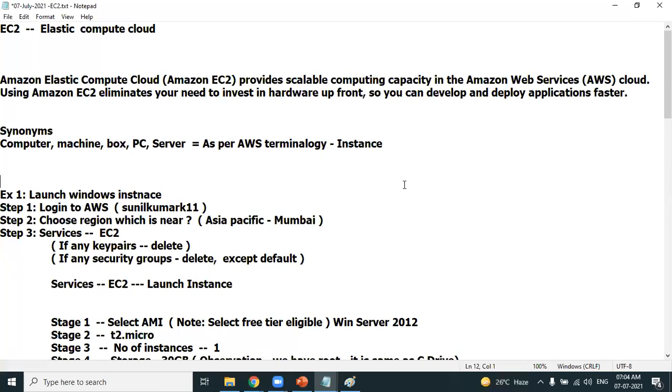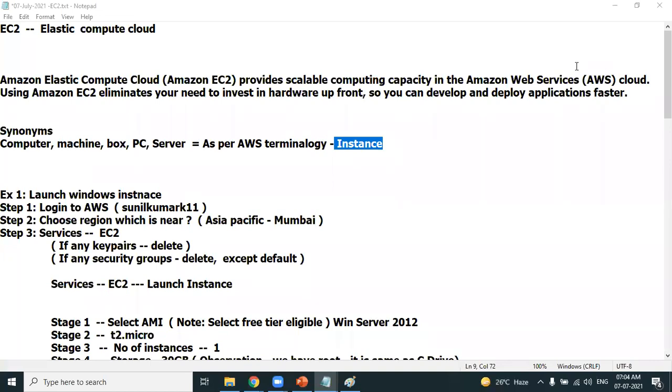Now, these are the frequently used terminologies. I can say that I'm creating a new computer on AWS. I can also say I'm creating a new machine. I can create a new box. I can say I'm creating a new PC. I can also say I'm creating a new server. All these are synonyms. The best term to use is instance. So I'm creating a new instance. Where are we creating the new instance? We are creating a new instance on AWS Cloud.